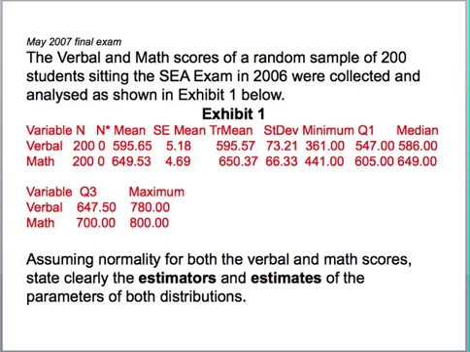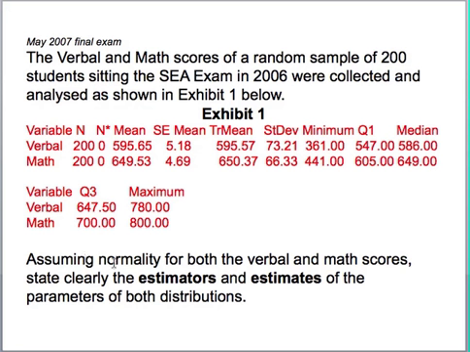Now, let's look at this past paper question. It's from May 2007. The verbal and math scores for a random sample of 200 students sitting the SEA exam in 2006 were collected and analyzed and shown in the Minitab output below. So here you see their scores for verbal and for math. You can see there are 200 students sitting the verbal exam, 200 sitting the math. You can see the mean scores, standard error mean, trimmed mean, etc.